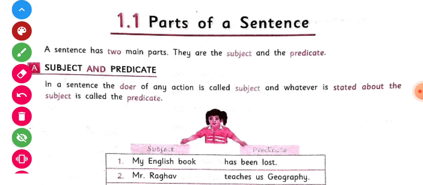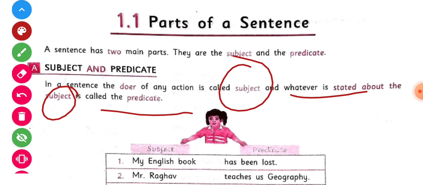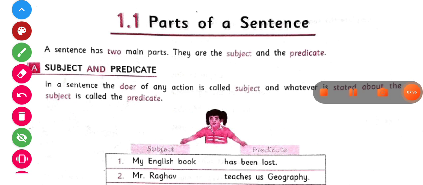Means the person that is performing any action is called the subject, and whatever is stated about the subject is called the predicate. For more information, let's know about this table.